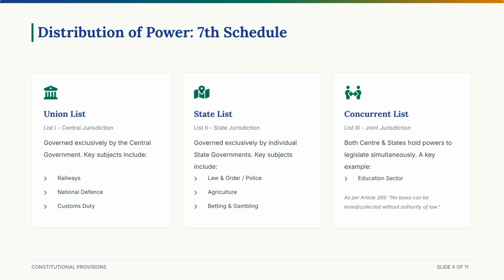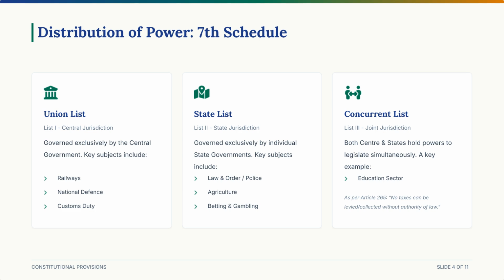Now you might ask, "Sir, can the government just wake up one morning and start collecting random taxes from us?" The answer is a massive no. Our Constitution is the ultimate boss here. Look at Article 265 of the Constitution of India. It strictly states, "No taxes can be levied or collected without the authority of law." This means the government must pass a proper act in parliament or state assemblies before taking a single rupee from you.